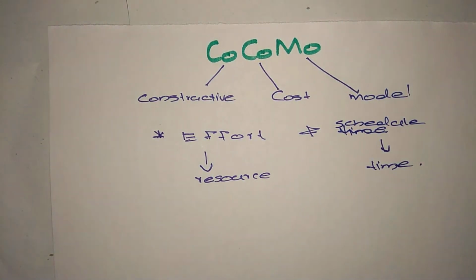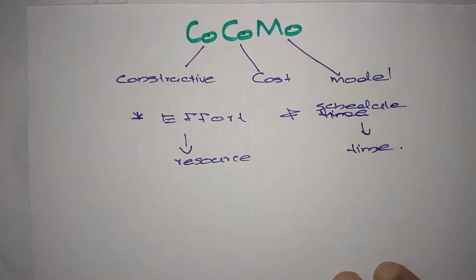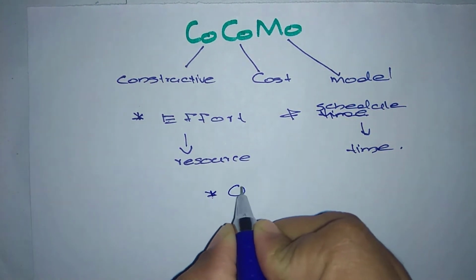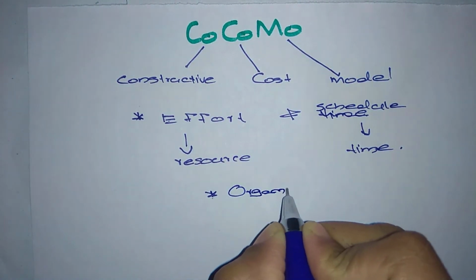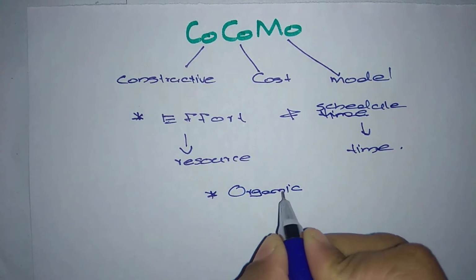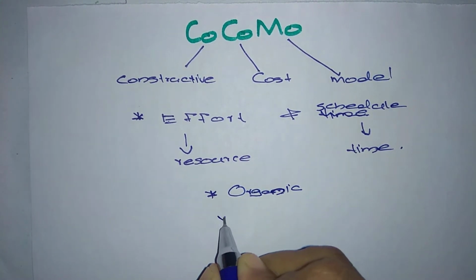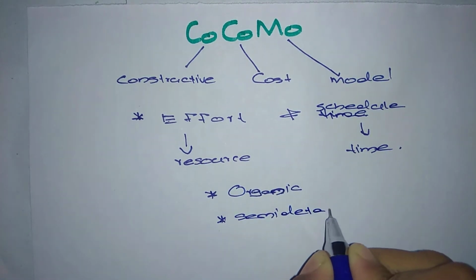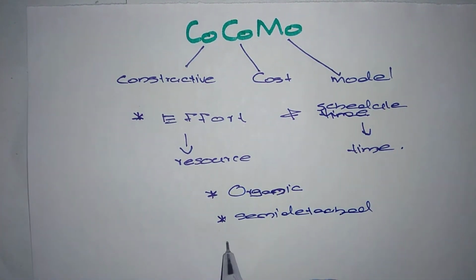According to COCOMO, there are three modes of software development project that depend on complexity: organic, semi-detached, and embedded.